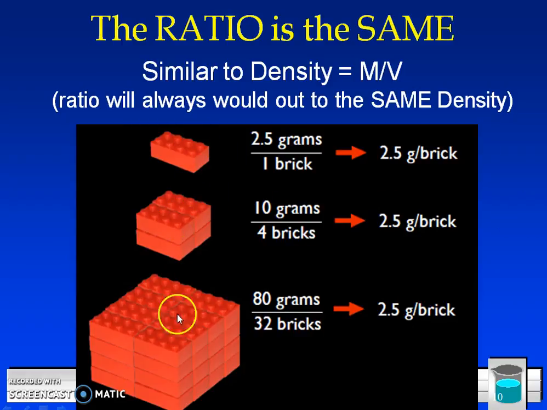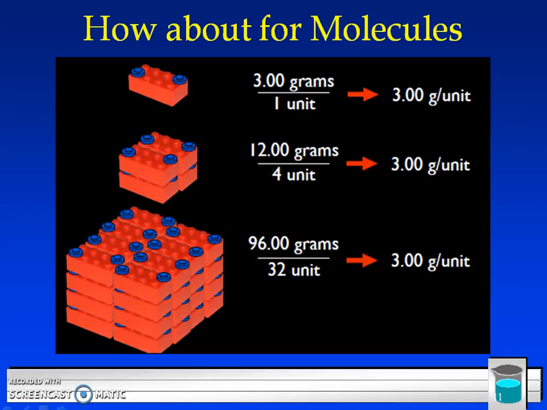Then he gave you an analogy using bricks. So 2.5 grams for one brick gives us 2.5 grams per brick. If we talk about 4 bricks, which would weigh 10 grams, if you do the ratio again, you're left with 2.5 grams per brick. So notice, depending on how many bricks we have, the mass will increase, but the ratio of the mass to how many bricks would always be the same.